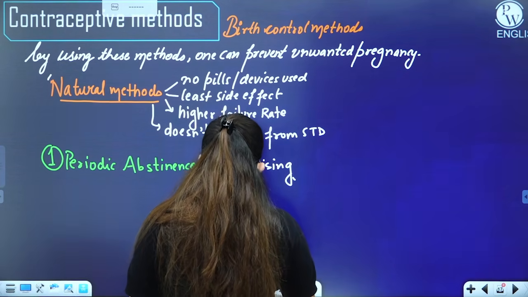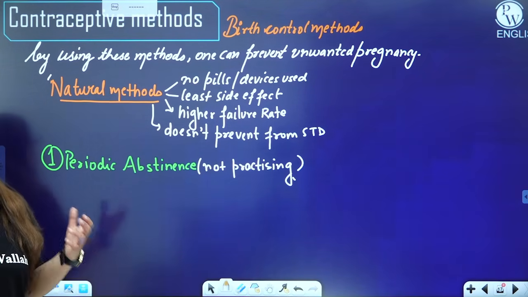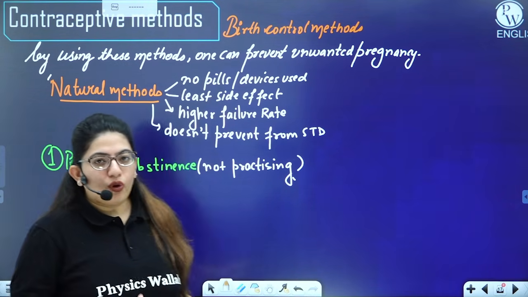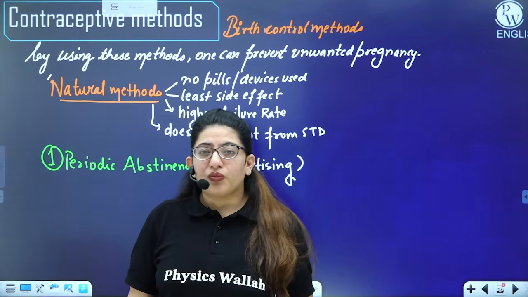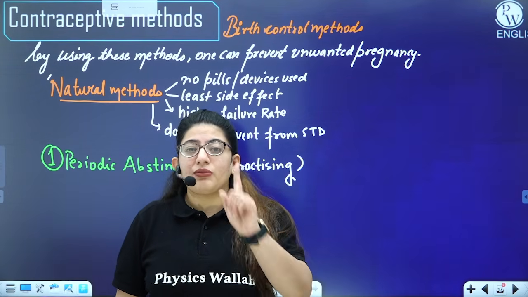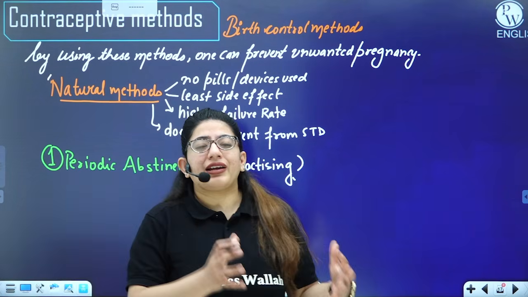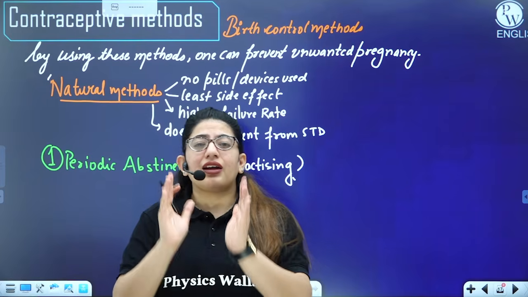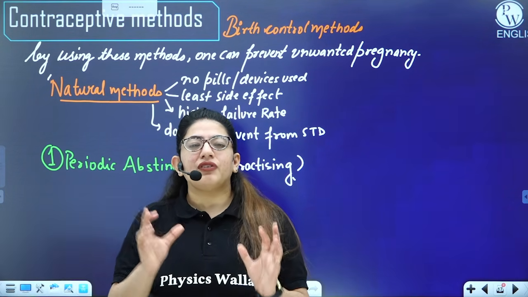What are we not practicing here? We're not practicing sexual intercourse or coitus. If we all know that a female ovulates on the 14th day of her menstrual cycle, and the chances of pregnancy at that time are very high, then if a couple abstains and does not have sex at that time interval, the chances of the female getting pregnant will be less.